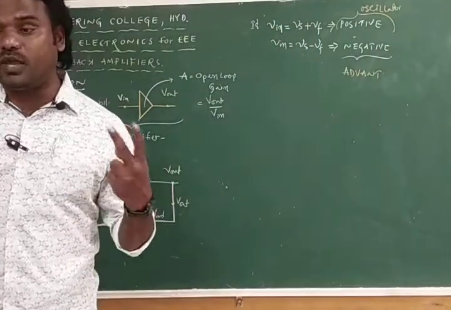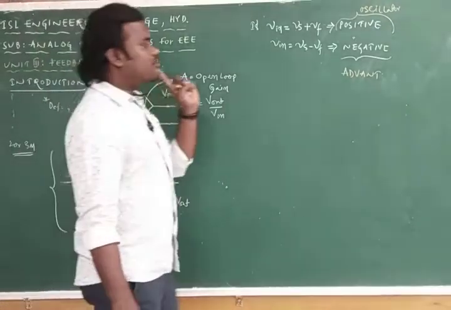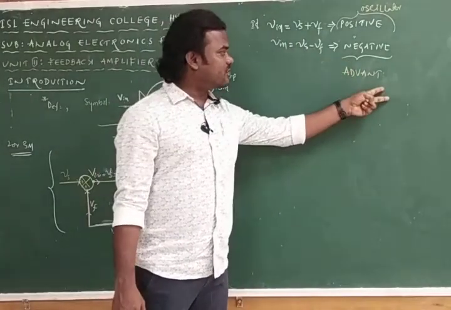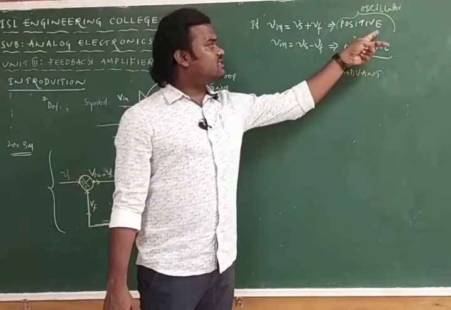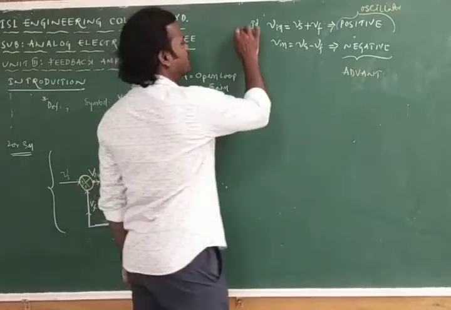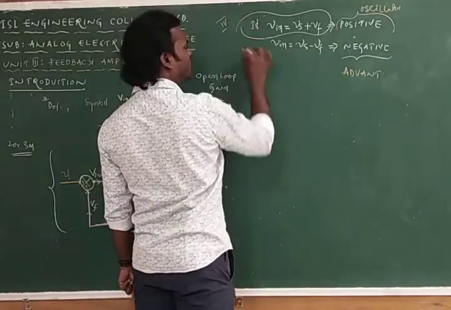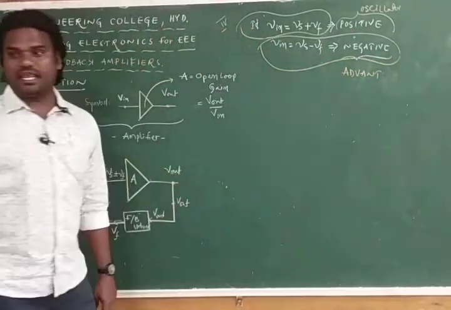Whenever we employ negative feedback, it provides more advantages. This complete positive feedback we are going to discuss in the 4th unit, and in the complete 3rd unit we are going to talk about negative feedback.